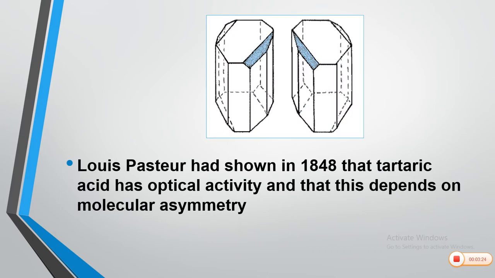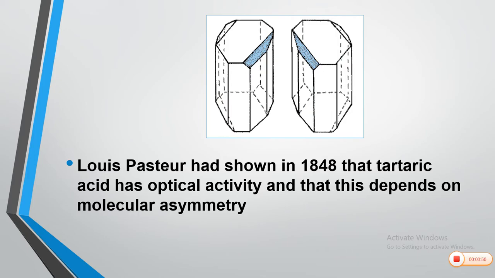Louis Pasteur had shown in 1848 that tartaric acid has optical activity. What is optical activity? It is the property by virtue of which the compound rotates plane polarized light in a particular direction, in the right or left direction. We will see the details once again. And this depends upon molecular asymmetry.